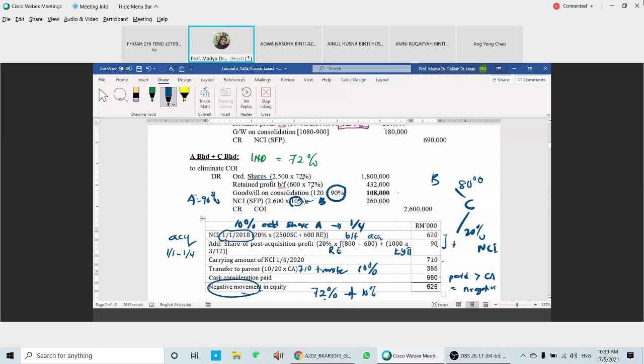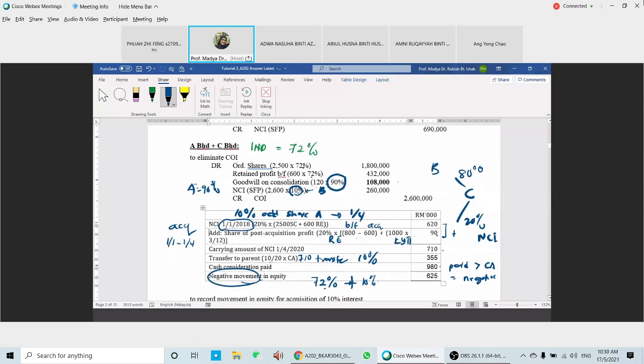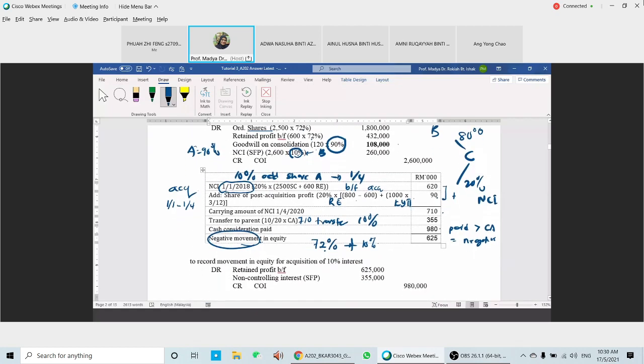Yeah? Okay, so we're going to have that one. So negative movement. Why negative movement here? Because the parent paid more than the carrying amount. So to record the negative movement, you need to debit your RE. Yeah? So debit the RE, negative movement. And then this NCI here, for the amount that they need to transfer to the parent, 355, and then credit COI 980. Yeah? Okay. Any question for this one?